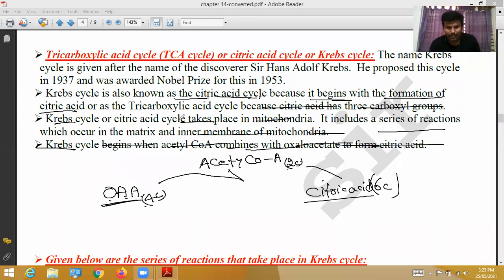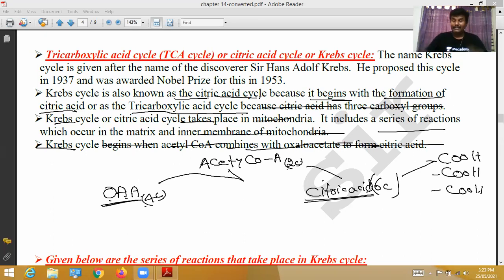It is also called the tricarboxylic acid cycle because citric acid has 3 carboxyl groups. In the IUPAC structure of citric acid, if you see, 3 carboxyl groups are there: 1, 2, 3. Those 3 are carboxylic acid groups. That's why the citric acid cycle is also called the tricarboxylic acid cycle.